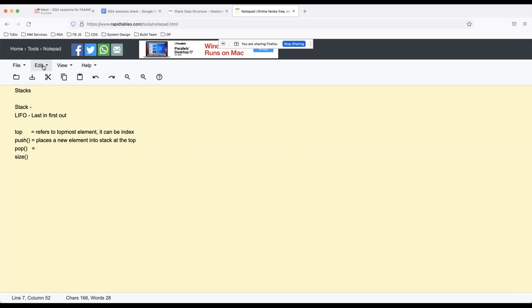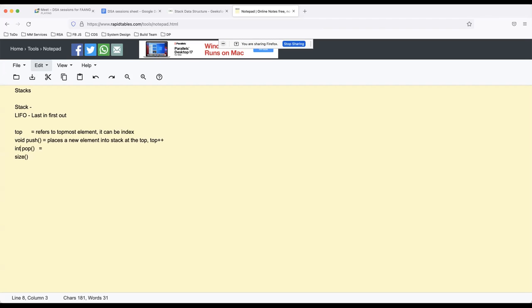Okay, so whenever we do a push operation, it places a new element into the stack at the top, and then you also need to increment your top, because you usually do a top plus plus whenever you push something onto the top of the stack. Then the pop operation is there. Pop removes the element from the top of the stack and returns it to you. Push is usually a void call; it does not return anything. But pop usually returns a T, I call it T rather than int.